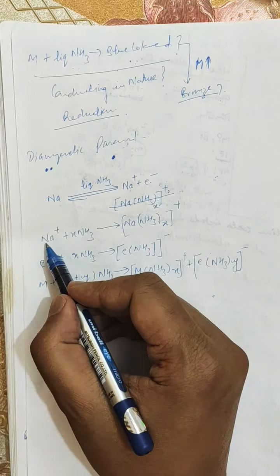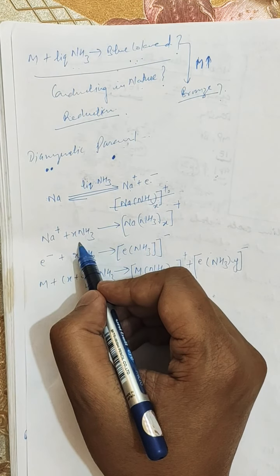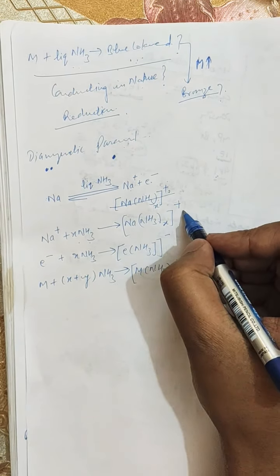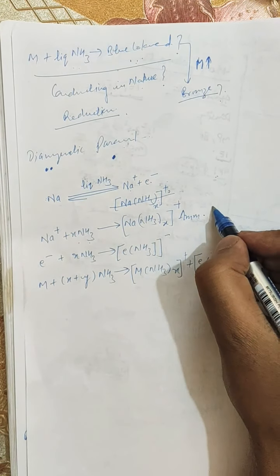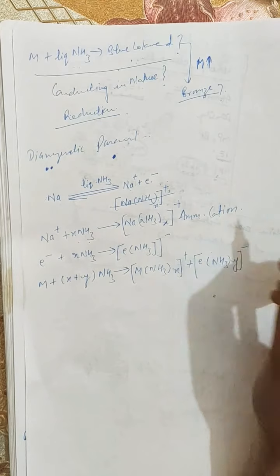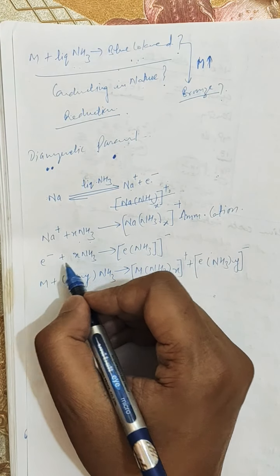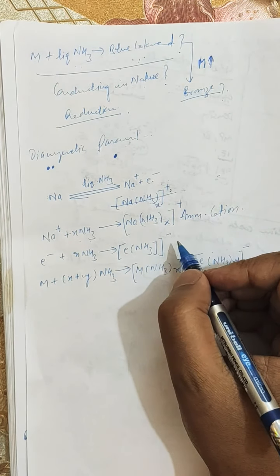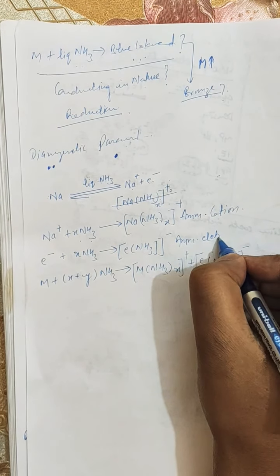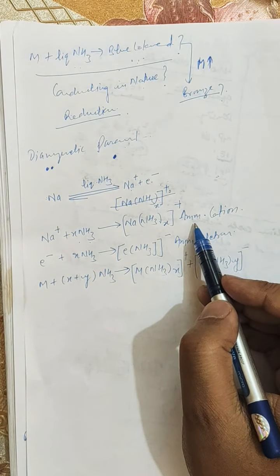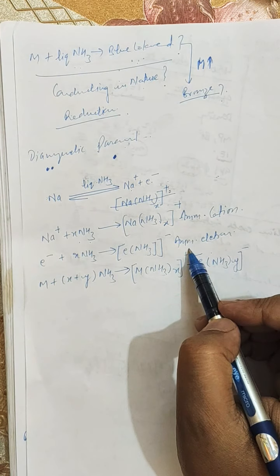This sodium cation reacts with ammonia and forms the ammoniated cation. Further, this electron reacts with ammonia and forms the ammoniated electron. So there are two entities now, the ammoniated cation and the ammoniated electron.